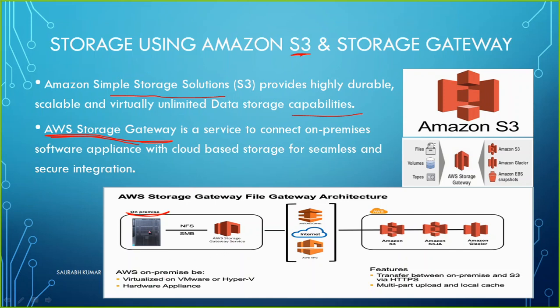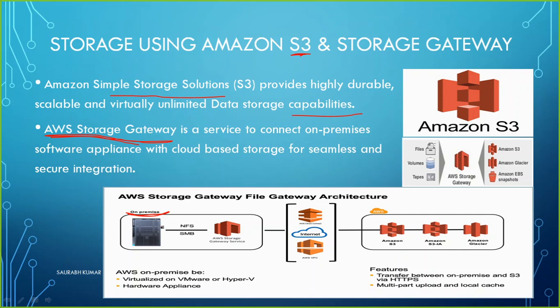So this machine on-premises can be running either virtualized on VMware or maybe Hyper-V, which you are managing through System Center or maybe vSphere. Here you are having hardware appliances, and the feature you get here is that it transports data between on-premises and S3 or Glacier using HTTPS, meaning all the transfer of the data will be very secure, and it will be using multi-part upload and a local cache also.